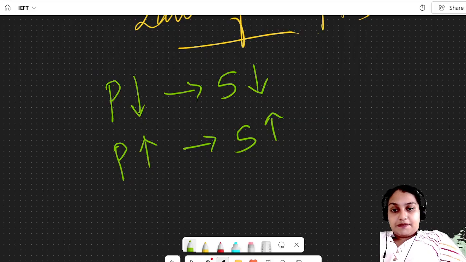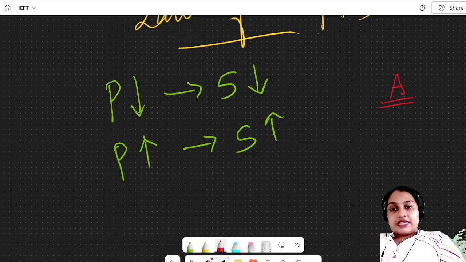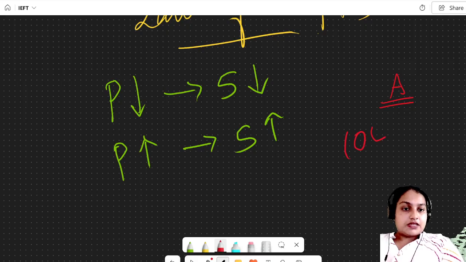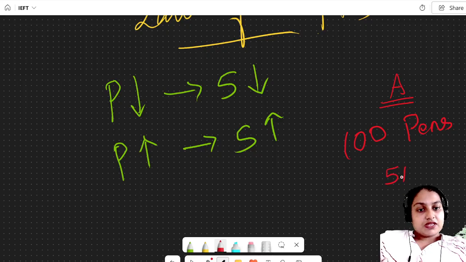So what do the people do over here? There is a shopkeeper A, who has a lot of product of a particular type. For example, let us take a pen itself. He has 100 pens in his stock, and the cost of one pen is 5 rupees.